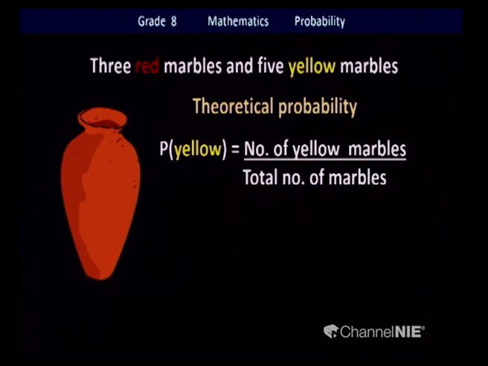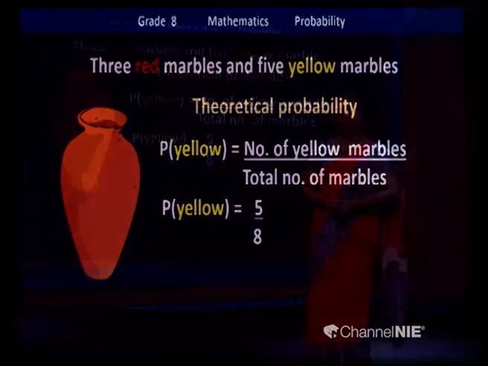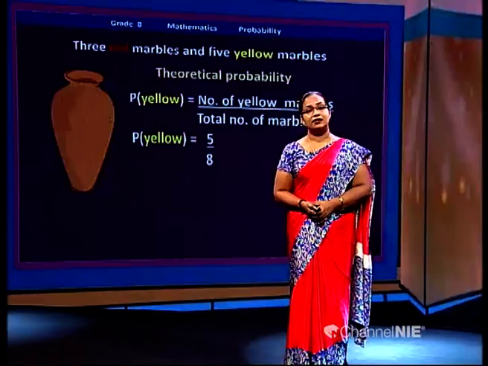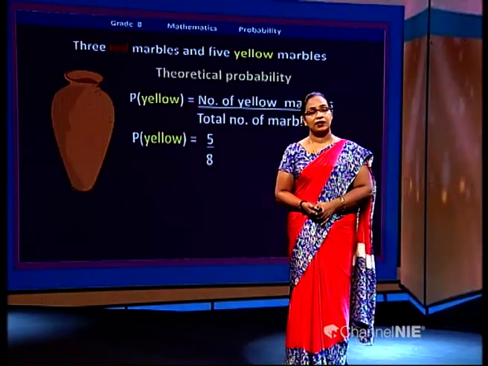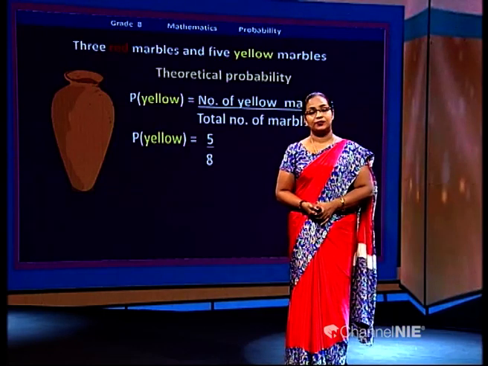So, the theoretical probability of getting yellow marble is, yes, 5 was yellow, totally it was 8. So, it is 5 over 8. The theoretical probability of getting yellow marbles, 5 over 8.